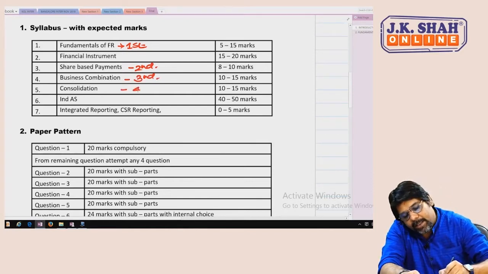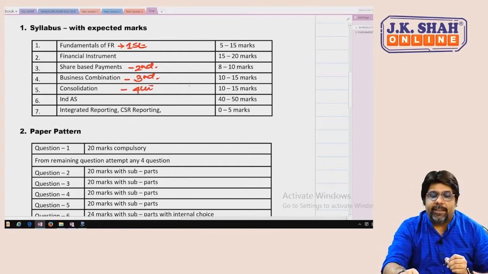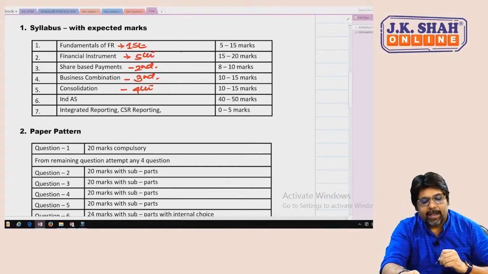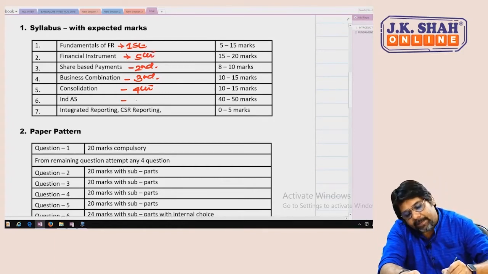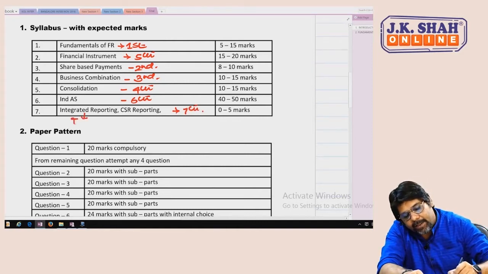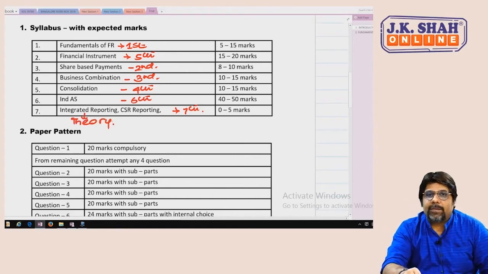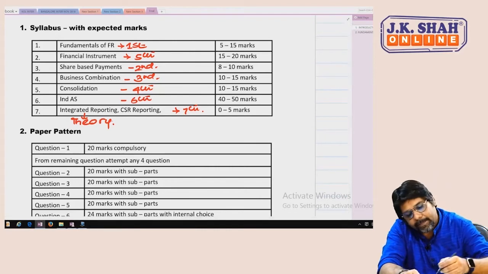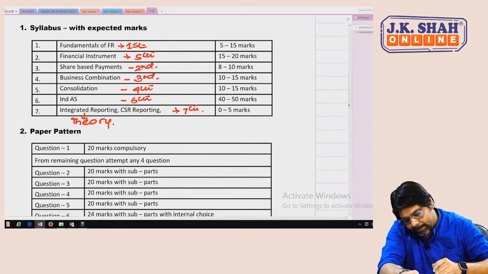Then we would study consolidation. Then financial instruments. And thereafter we would study Ind AS, and this would be the last part, out of which this is again completely theory. So chartered, this is how we would move about in our syllabus. Correct?